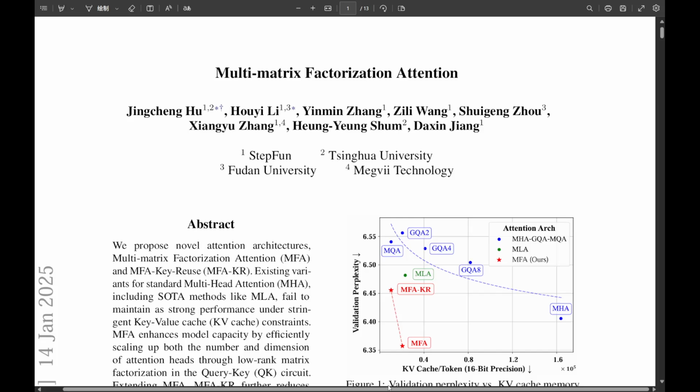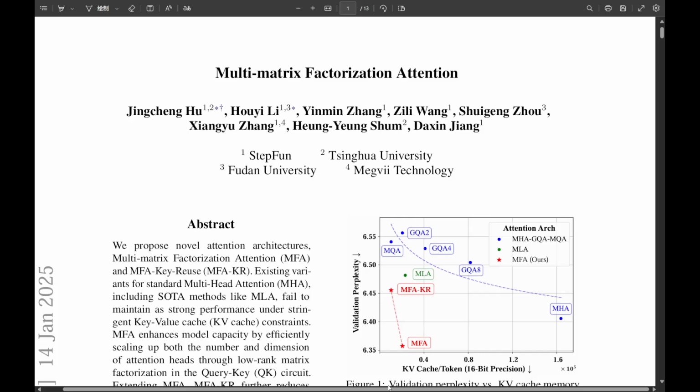But you're not done. No, you push even further, creating MFA-Key-Reuse, or MFA-KR. This genius variant reuses the key cache by cleverly re-parameterizing the value projection. Another 50% of that already tiny cache, gone. Down to just 12.3 kilobytes per token. We're talking only 6.25% of MHA's original cache. Like, almost nothing. And the performance dipped just a tiny 1%, landing at a still really impressive 48.0% average.